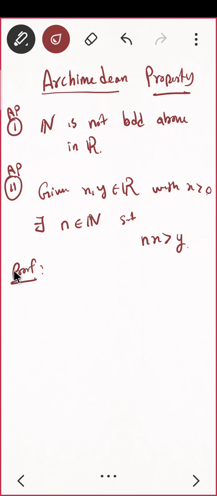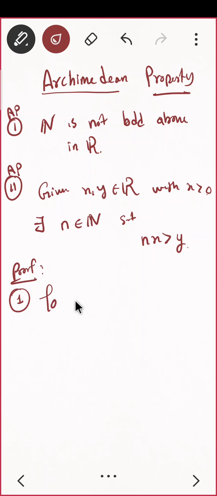Okay, shall we start the proof for the first one? You want to prove natural number is not bounded above in R. Can you see that natural number is not bounded above? If you say 5 is an upper bound, then I will give you 6. 6 is bigger than that, and that's why 5 is not an upper bound, correct? Do you agree? So shall we start? Let us prove the first one.